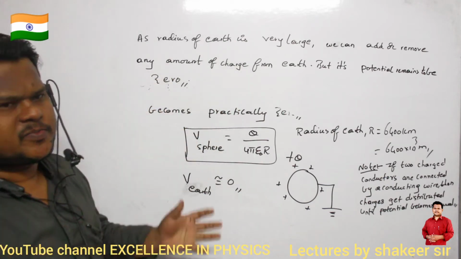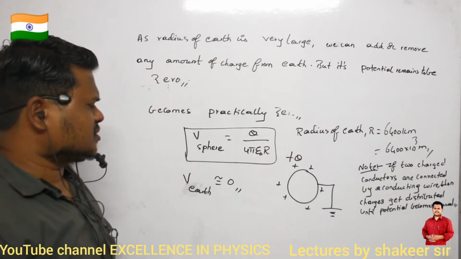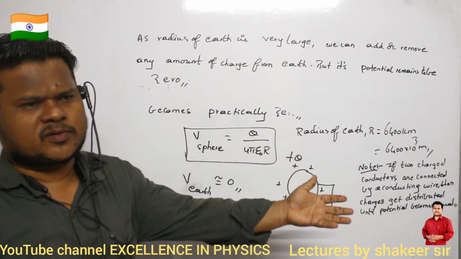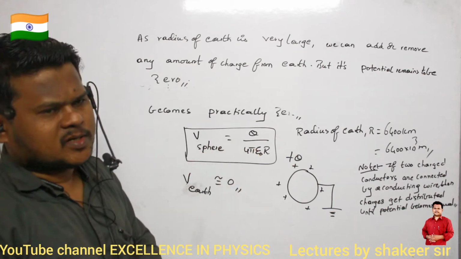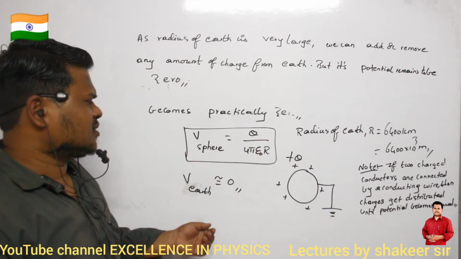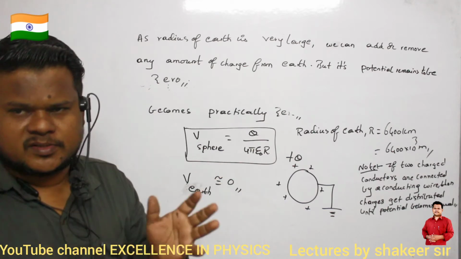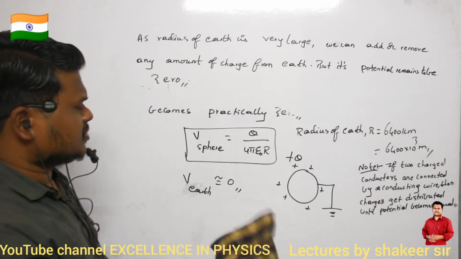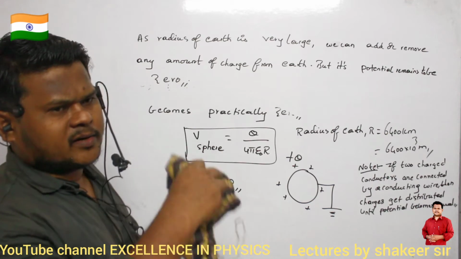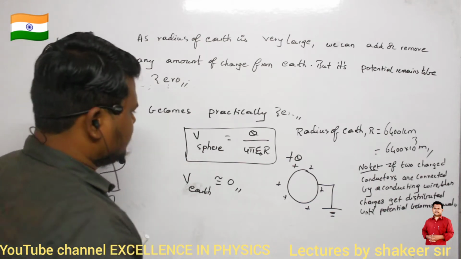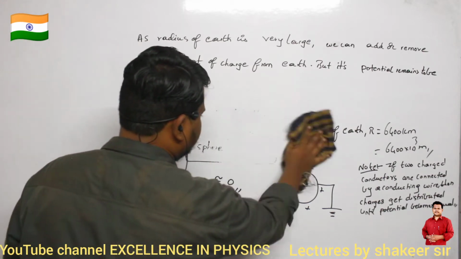Because Earth is a very big sphere whose radius is very, very large. So the charge we supply or take is only a small amount. For that small amount of charge, the potential of Earth is never going to change, because its radius is so large that the amount of charge you are supplying or taking from Earth is comparatively very much lesser. Okay? So therefore, in this condition, what will happen?